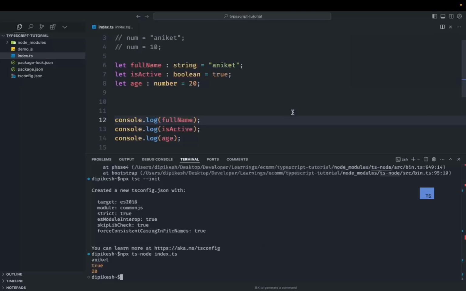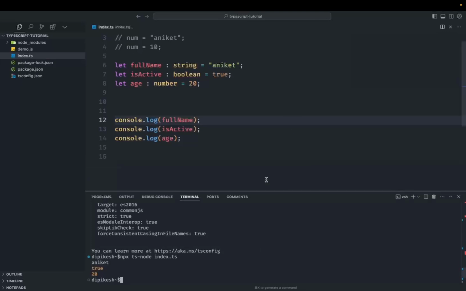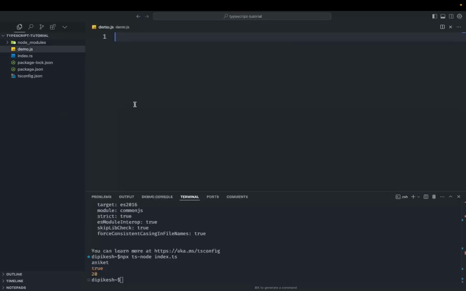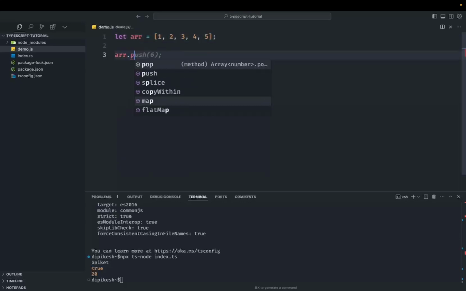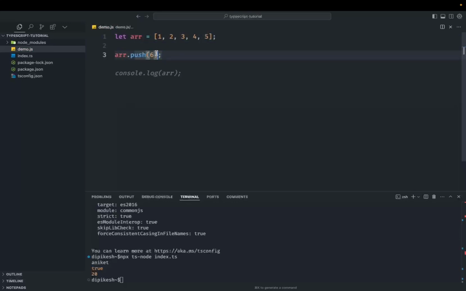Now, what we can test is, we saw how to assign a type to a variable. Now let's see how to assign a type to a function or an array. Let's first go to the array one. If we go to the normal JS file and say array equal to 1 2 3 4 5, and then we try to push something that is not a number, like Aniket. Okay, now we want to console this, so there is no problem, it will be set up.